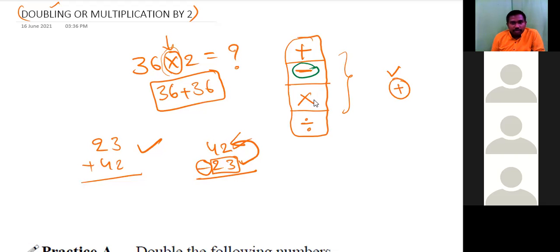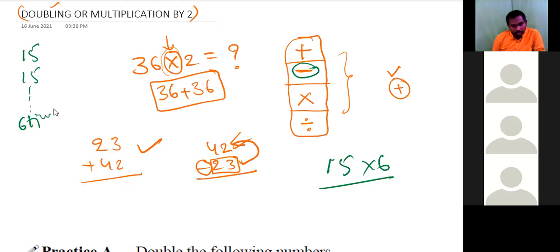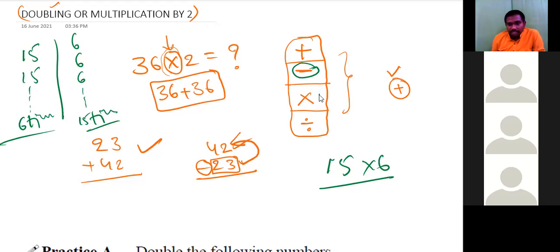Next, multiplication. When you come to multiplication, say 15 into 6. If this is the case, what does it mean? 15 plus 15 plus 15 plus 15, we have to add 15 six times, or we have to add 6 fifteen times. Both are same. So multiplication is nothing but multiple times of addition, or repeated addition.